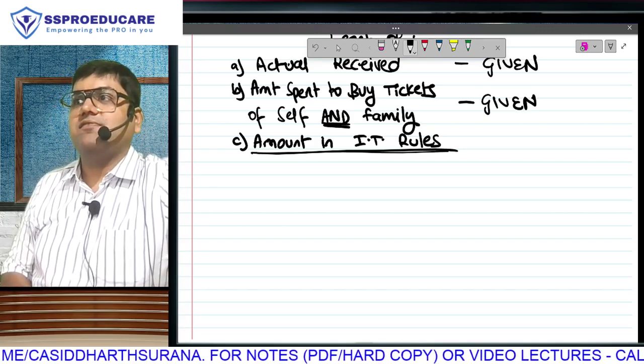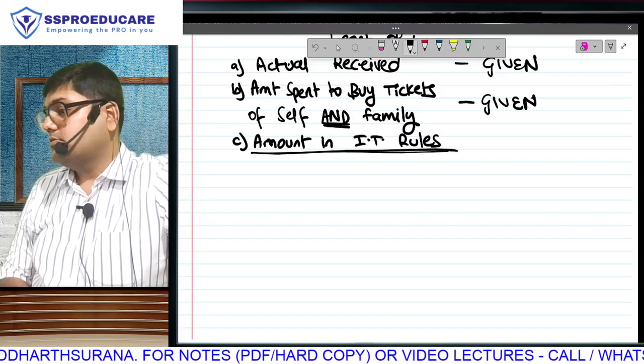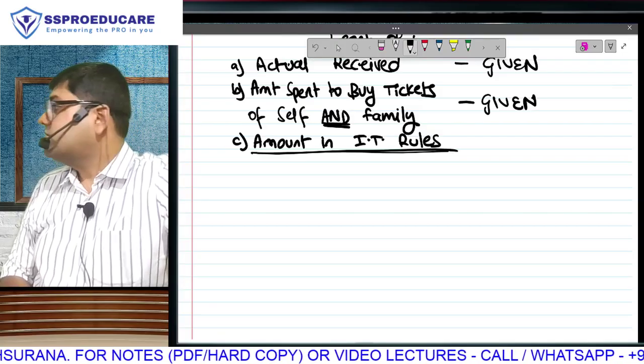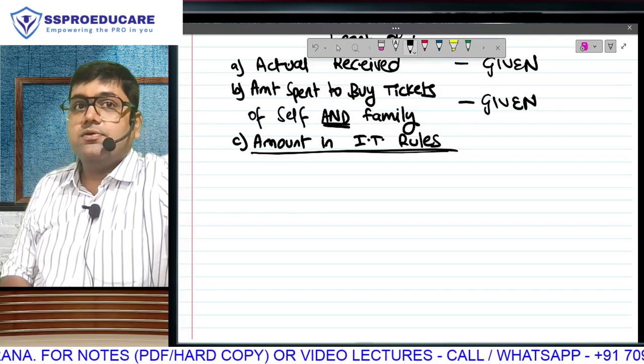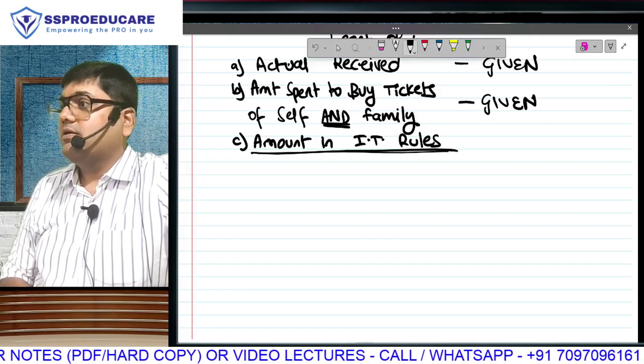And listen, it is not given in the act. Where is it given? Rules. Who frames the rules? Central government. Short-term memory loss. Act will be made by Parliament. Rules will be framed by the limited space.